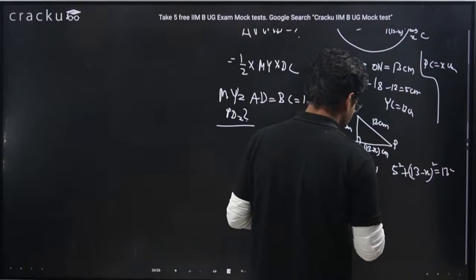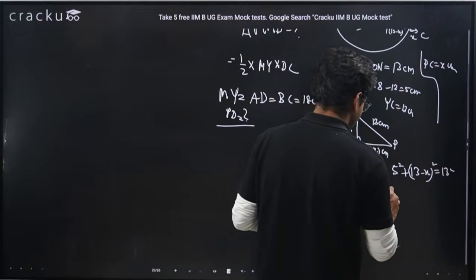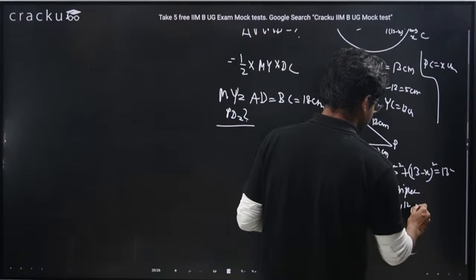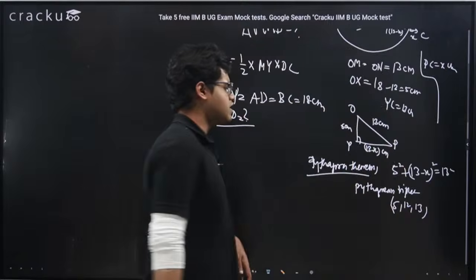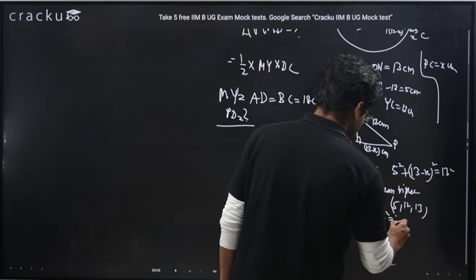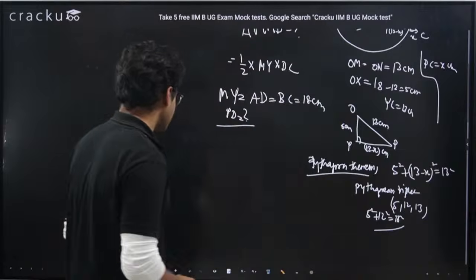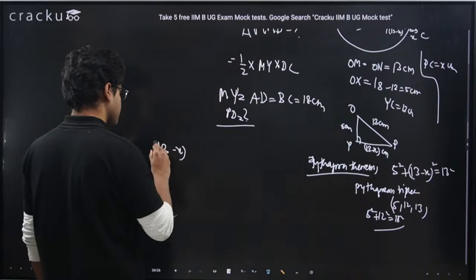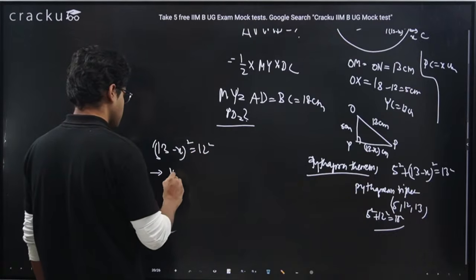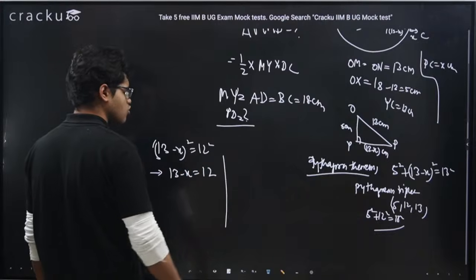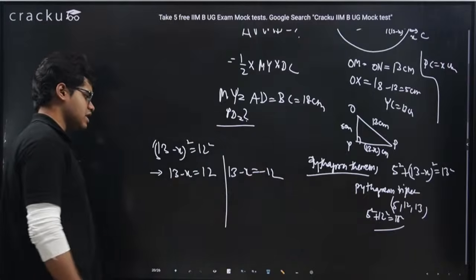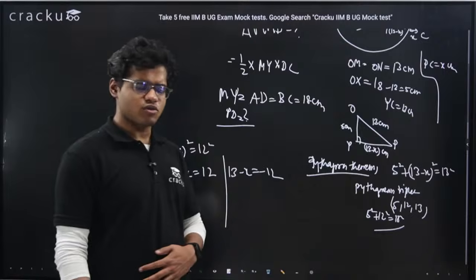Now we know the Pythagorean triplet. 5, 12, 13 is a Pythagorean triplet, right? With 5 and 13, what is the other number? It is 12. Means 5 square plus 12 square equal to 13 square. Which means I can write (13 minus x) whole square is equal to 12 square, which means there can be two possibilities. Either 13 minus x is equal to 12, or 13 minus x will be equal to minus 12, because in either case (13 minus x) whole square will be equal to 12 square.